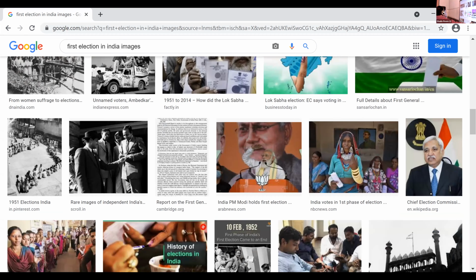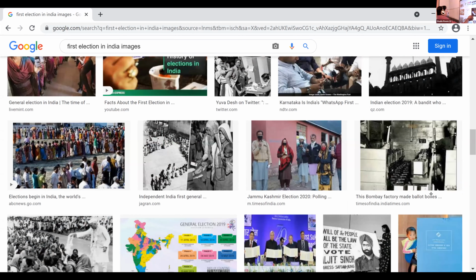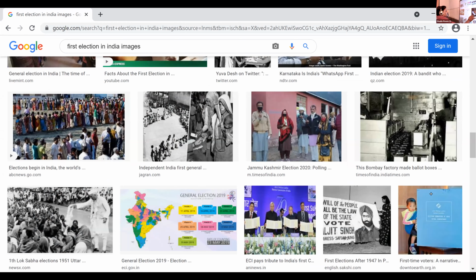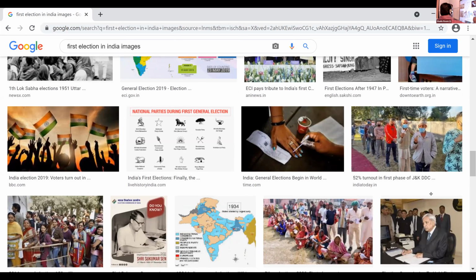You can see numerous pictures, right? This is the use of indelible ink. After casting the vote or before casting the vote, they will mark it. It is impossible to delete. That's what we mean by the term indelible ink.